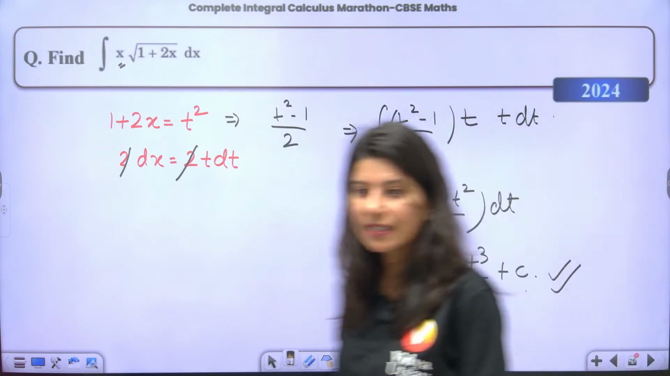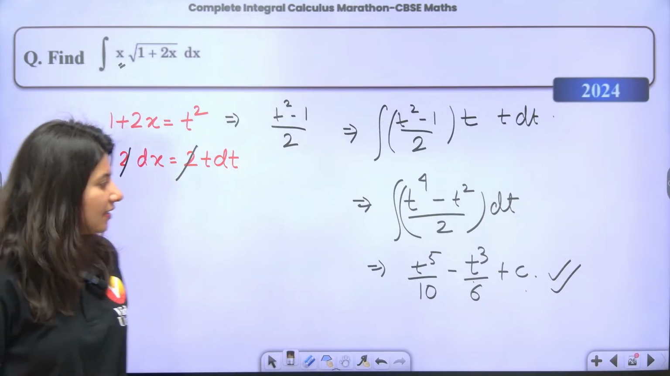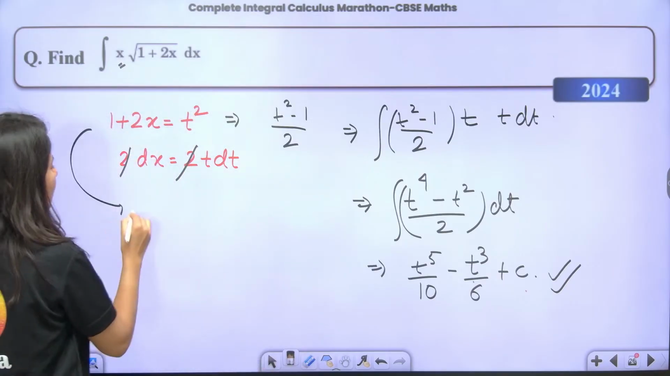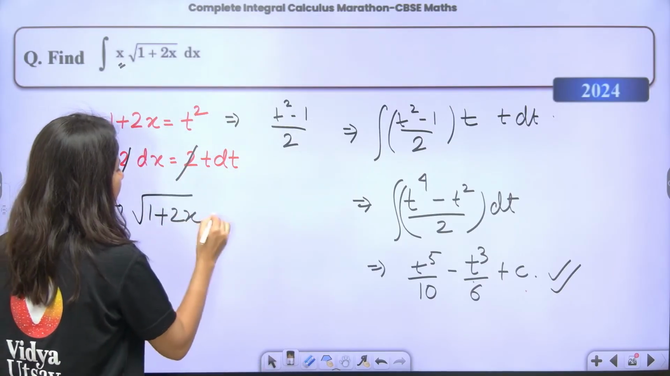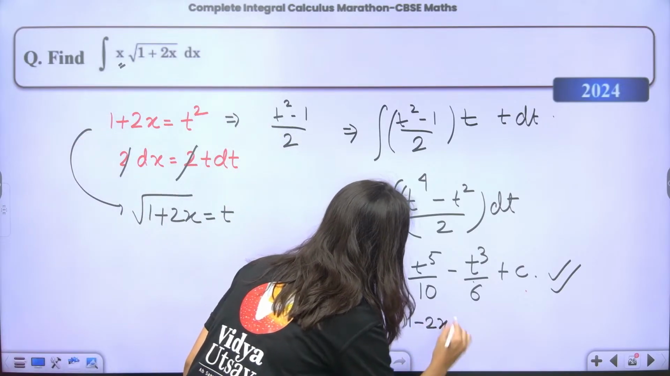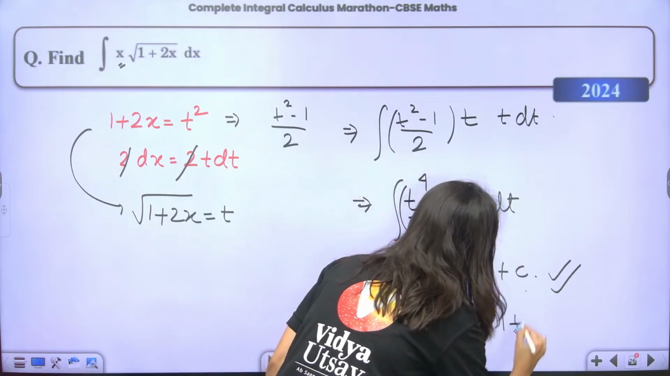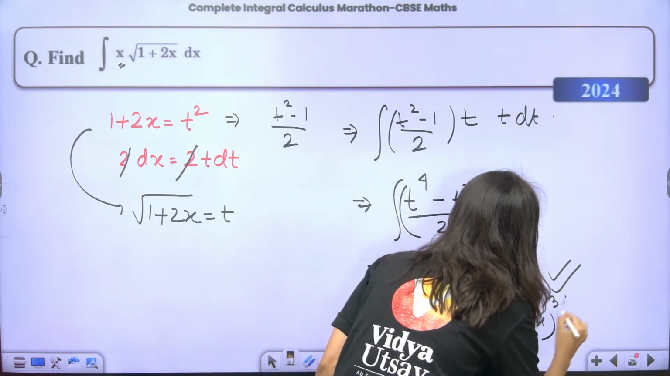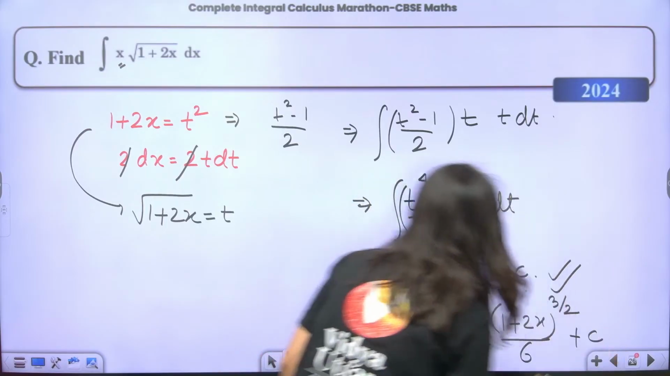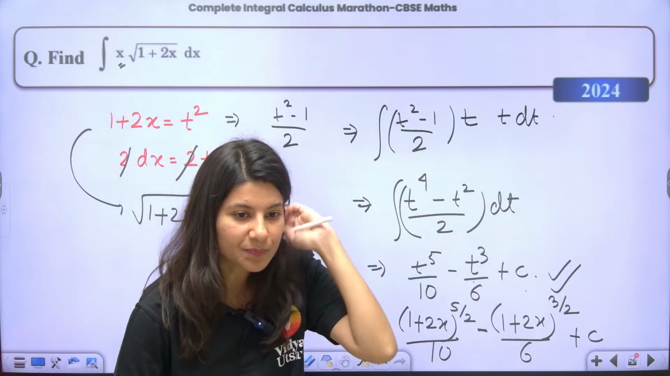So what is the correct answer? Tell me. T power 5 by 5. Yes. Now let us just resubstitute the value of t. Can anybody tell me what t is? From here, square root of 1 plus 2x is equal to t. Just put it over here. So 1 plus 2x raised to power 5 by 2 minus 1 plus 2x raised to power 3 by 2, correct? This is upon 10, this is upon 6, plus constant. Final answer of this question. Yes or no?